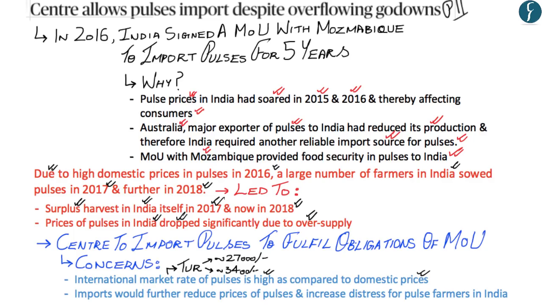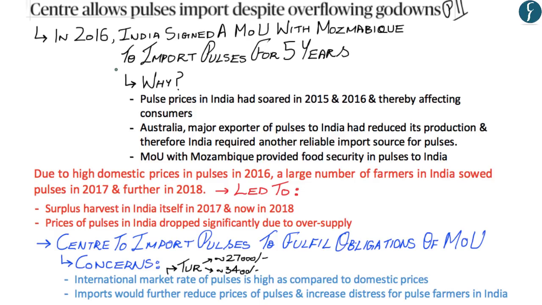So there is a huge difference in the international market rate of pulses as compared to the domestic prices. And the second concern raised is that the import of pulses would further reduce the prices in the domestic market and thereby increase the distress of pulse farmers in India who are going to harvest the 2018 batch of pulses soon. So now hopefully up till here you've understood the focus of this article, wherein in 2016 India has signed